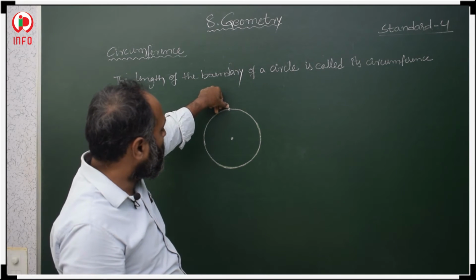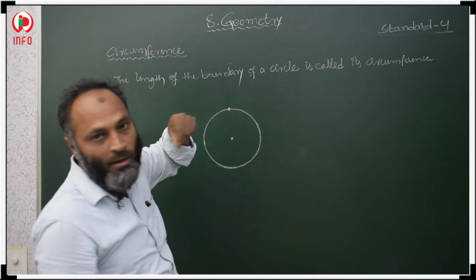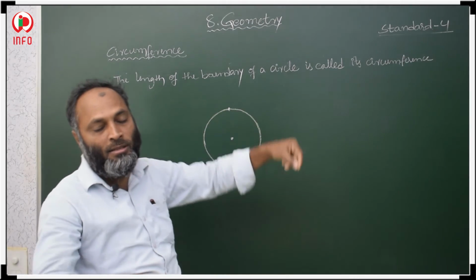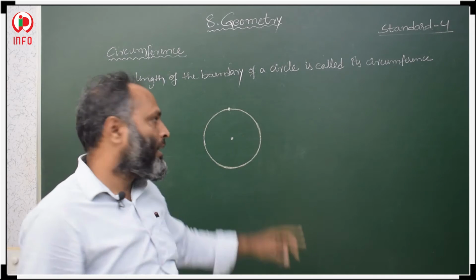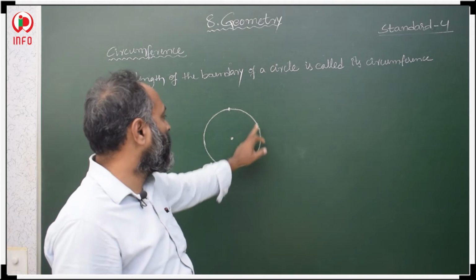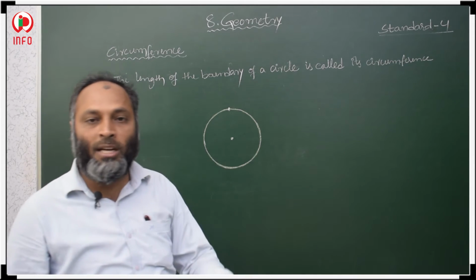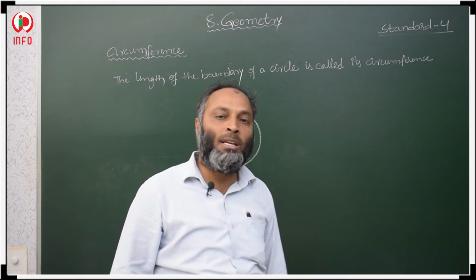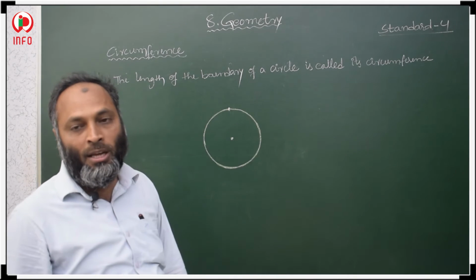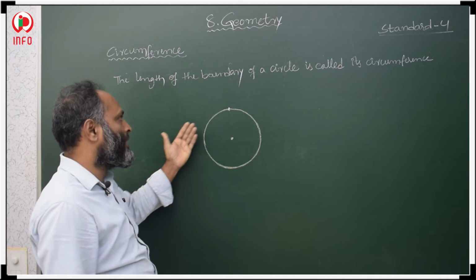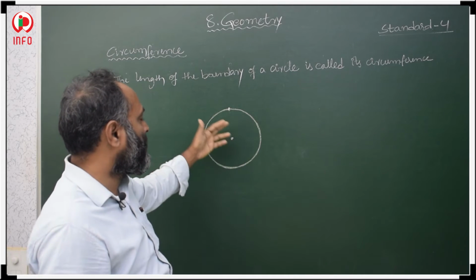Then take out your thread, make it straight and measure it with the ruler. Then you will get the total length of this boundary. Using a thread we can measure the length of this circular boundary.